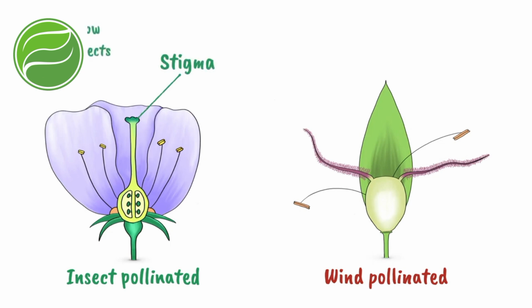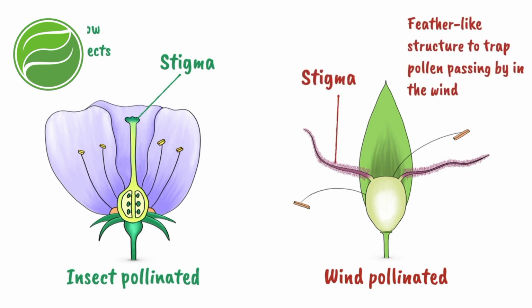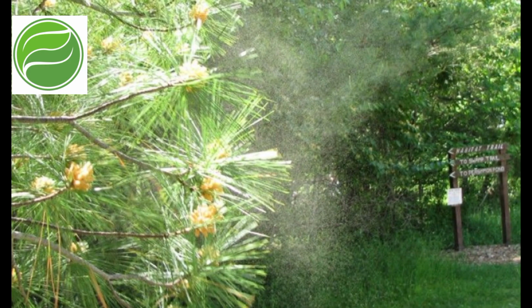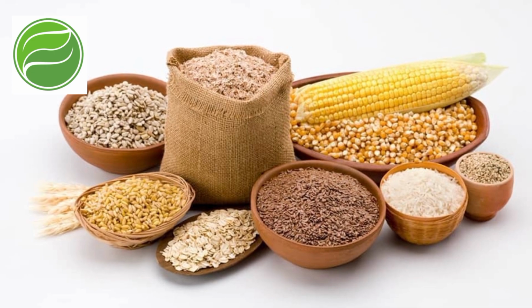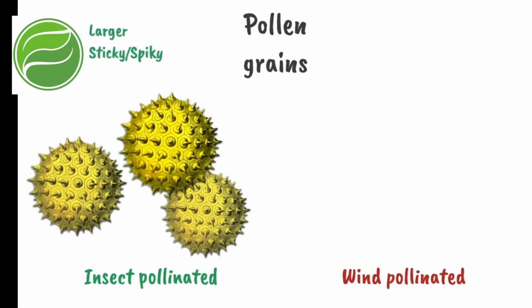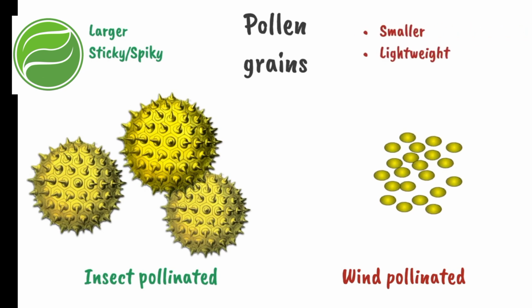Wind pollination is a form of pollination where pollen is distributed by wind. This is called anemophily. Mostly our crop plants are wind pollinated. These include wheat, rice, corn, and oats, etc. In insect-pollinated flowers, pollen grains are large and sticky, whereas wind-pollinated flowers have small and lightweight pollen grains.